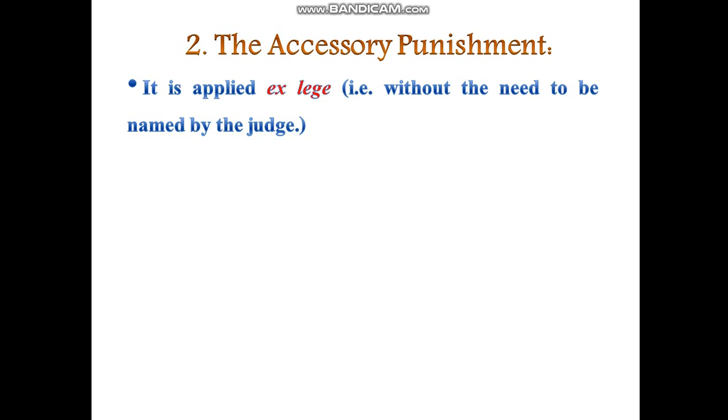Number 2, the accessory punishments. Accessory punishments are punishments that are applied ex lege. Ex lege means that they will be applied without the need for the judge to name them. So even if the judge did not name such accessory punishments, they will be applied, since the law gives these punishments for the person who commits such crimes.